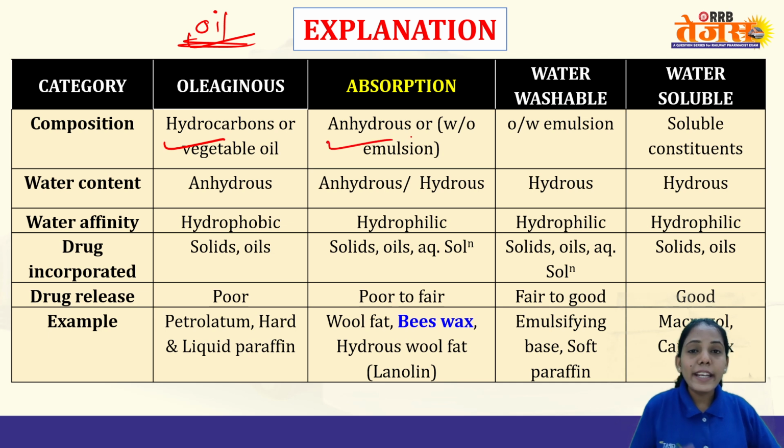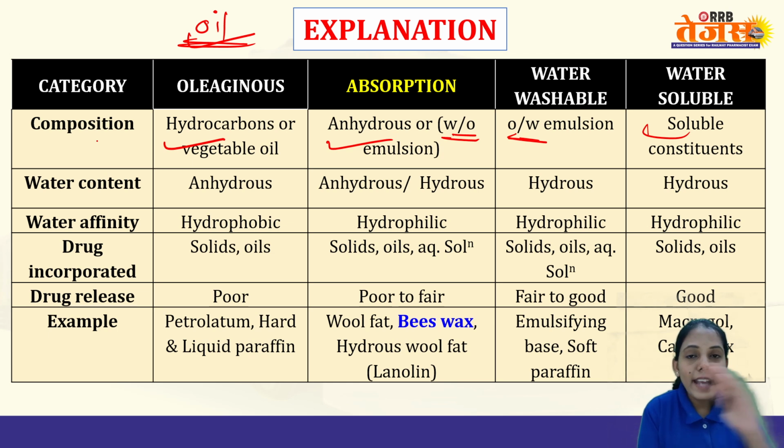For absorption, it can be anhydrous wax or a W/O emulsion. Water washable, as I said, becomes hydrophilic, so it is an O/W emulsion. Water is present in the external phase, that means it is present in excess. In the case of water soluble, any of the water soluble constituents may be present.